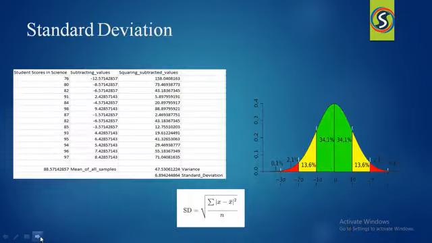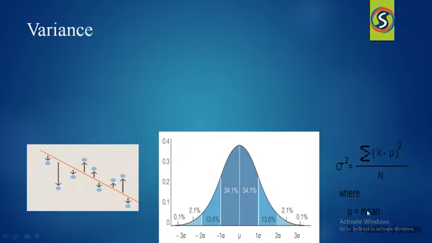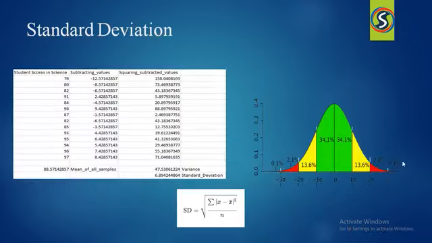Now let me move forward and tell you about the standard deviation. Here, standard deviation is the square root of the variance. This standard deviation can be indicated with a sigma letter. Right, here you can observe the variance is indicated with a sigma square. When you send the square to the right side, it becomes a square root. Then we call that the standard deviation.